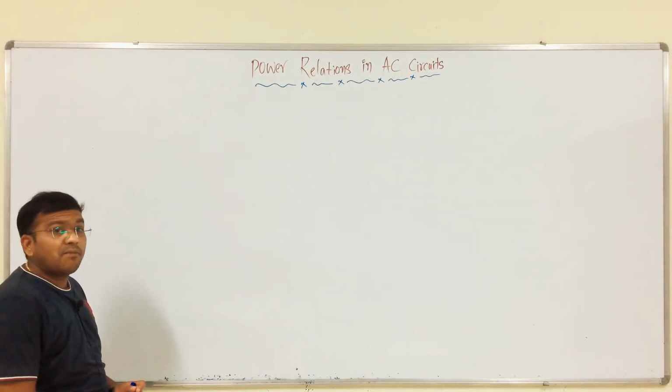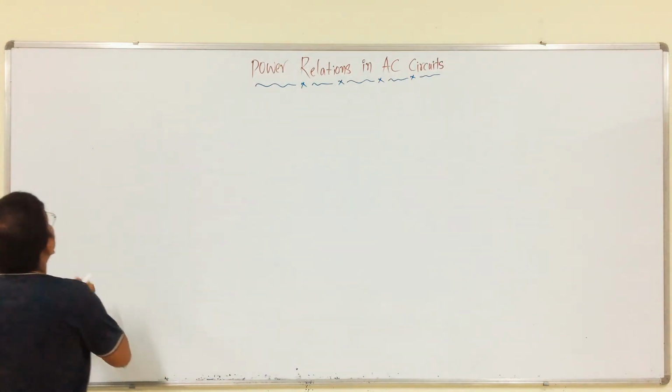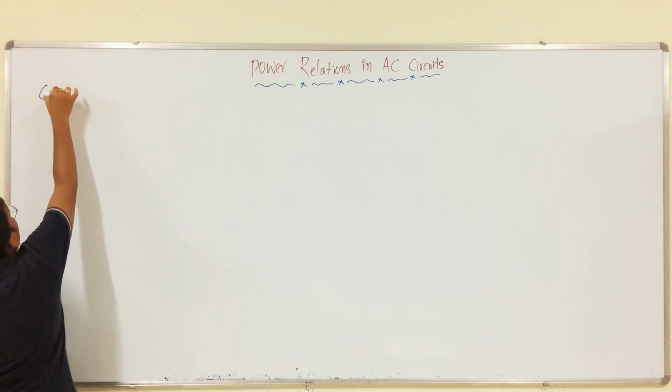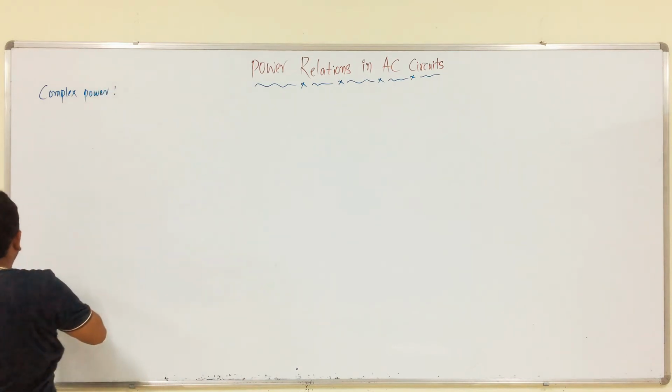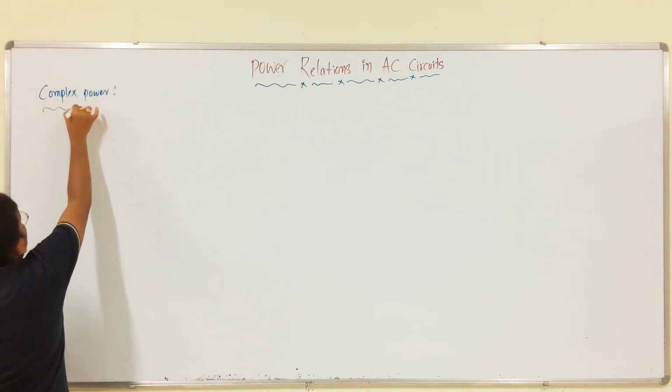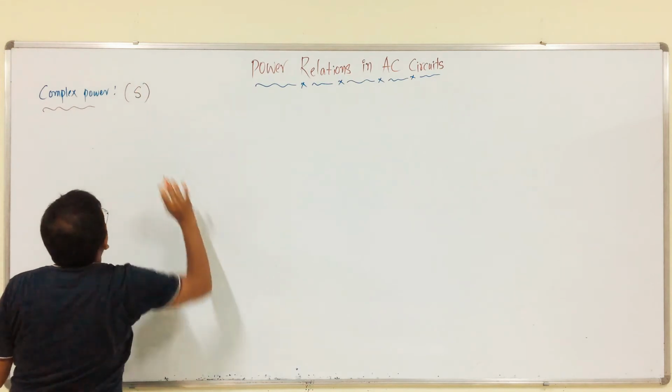Next, we will discuss complex power. It is denoted with S only.